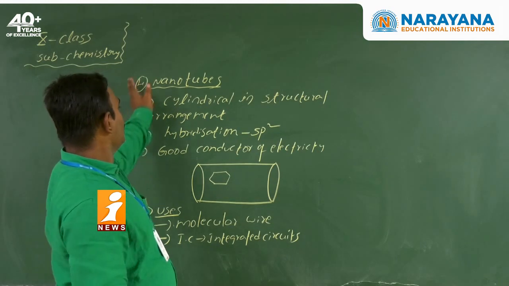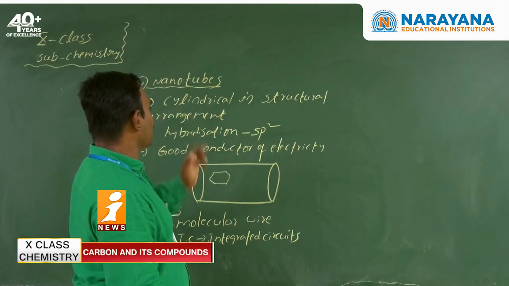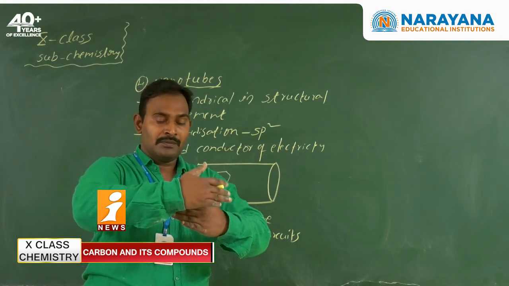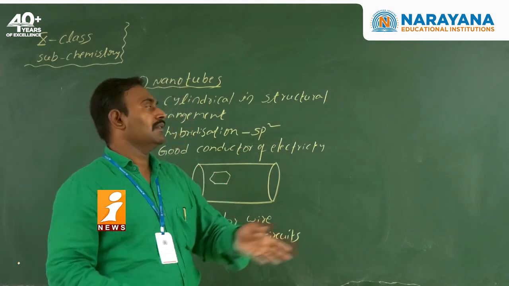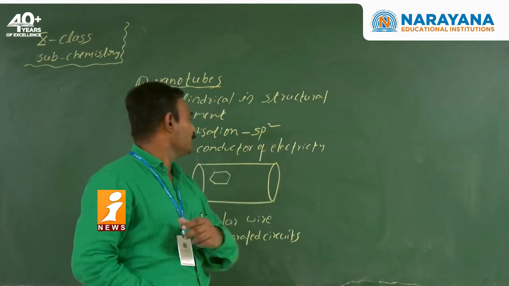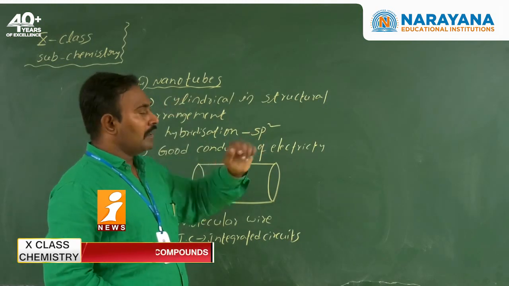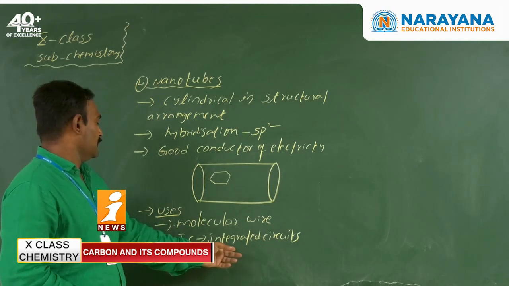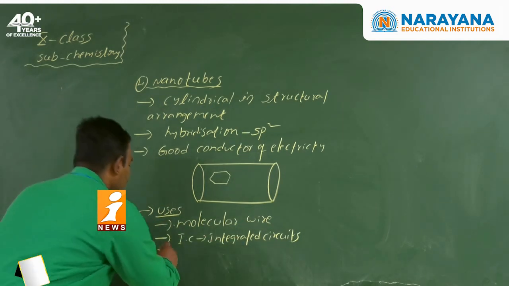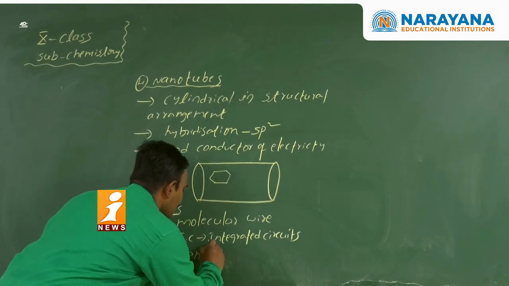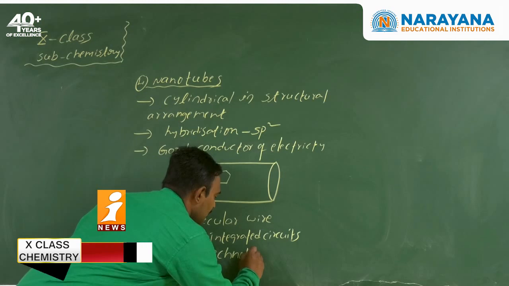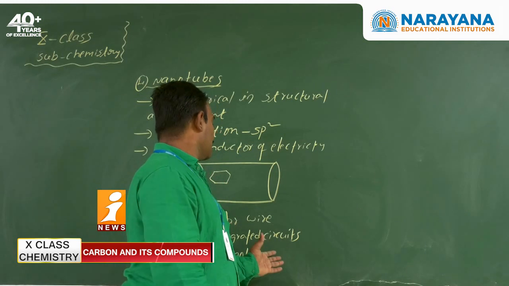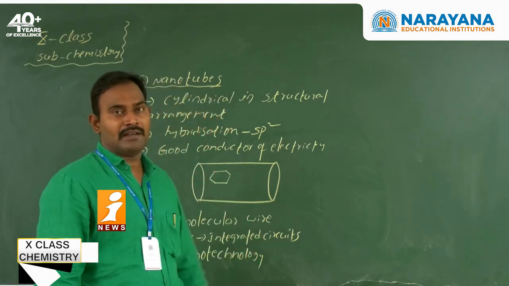So once again, nanotubes are a cylindrical structural arrangement. Graphite is a layer structure. If we roll the layers into a cylinder, then we get nanotubes. Same hybridization, sp2. Nanotubes are good conductors of electricity. Next, uses as molecular wires and integrated circuits. And the last one is nanotechnology. Nanotubes are highly useful there, in that special branch of chemistry, nanotechnology.